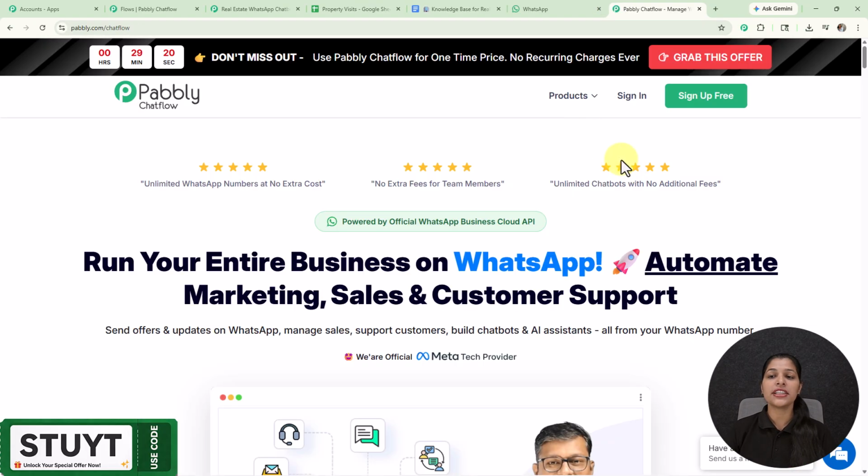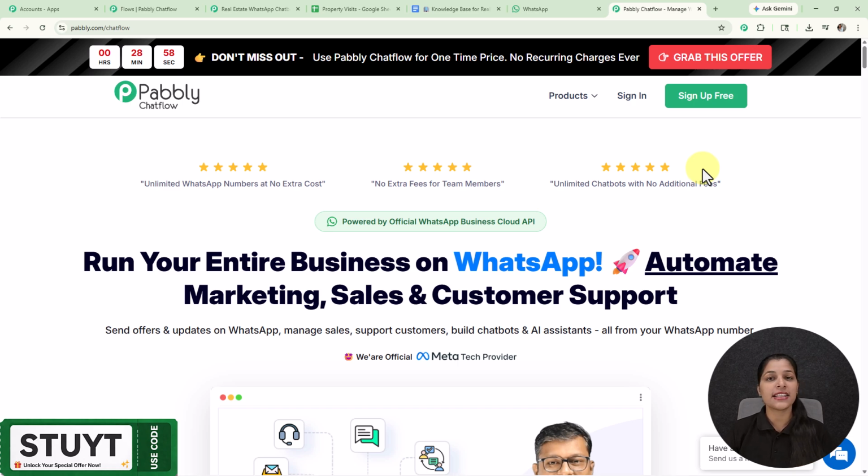And once you enter the URL, you will land on the home page of Pabbly where you will see two options, that is sign in and sign up free. So if you are a new user or logging into your account the first time over the Pabbly Chatflow, then you can sign up free. And if you sign up your account for free over the Pabbly Chatflow, you get 100 free credits every month for practicing on using Pabbly Chatflow.